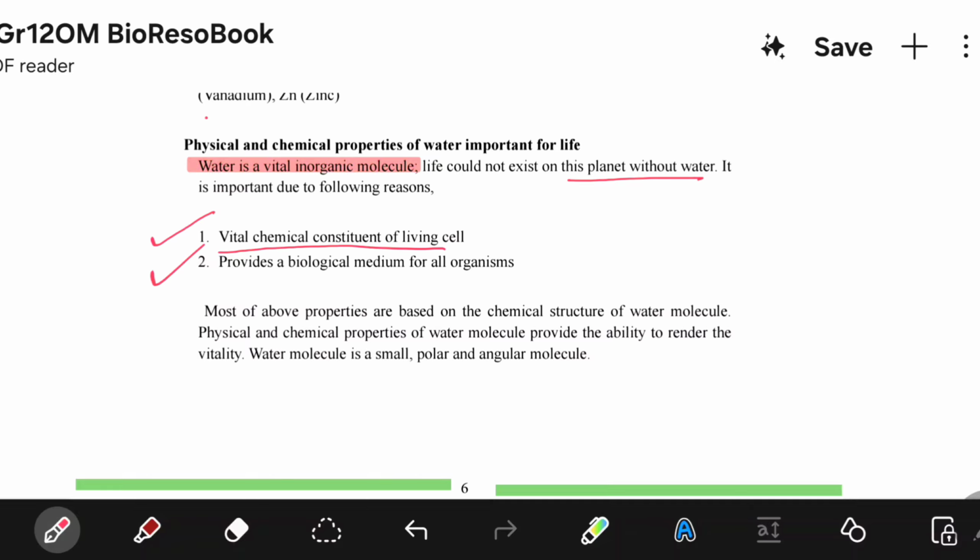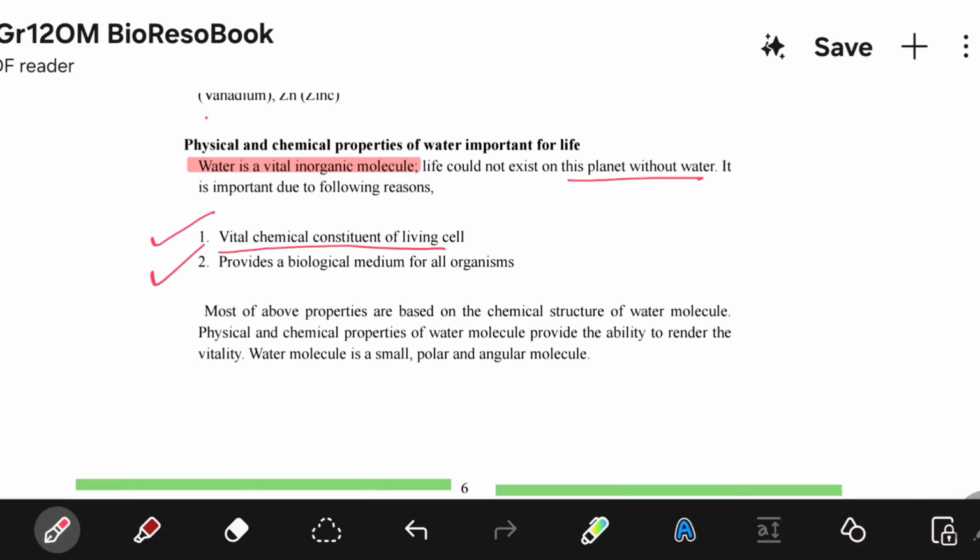Here it's delta positive and this is delta negative. Polarity. What is polarity? If they ask what is polarity, you must be able to write that as well. Polarity is an uneven charge distribution within a molecule. Polarity means uneven charge distribution. So, polarity is an uneven charge distribution within a molecule.